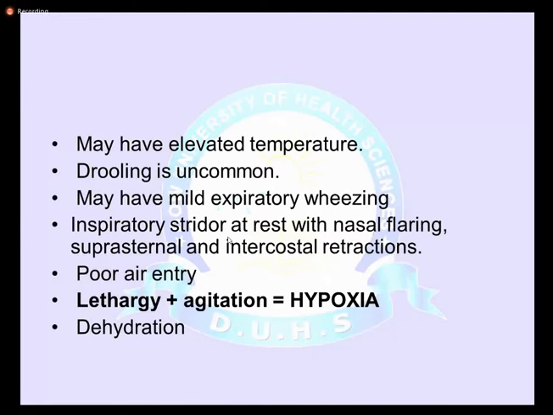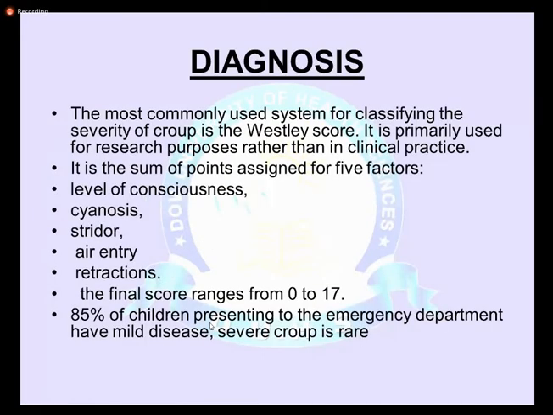And when you auscultate the chest, they may have poor air entry due to edema of the upper respiratory tract. If the symptoms become more severe, they may become lethargic or agitated. These are the signs of hypoxia. So the diagnosis of laryngotracheal bronchitis or croup is basically a viral, clinical diagnosis.